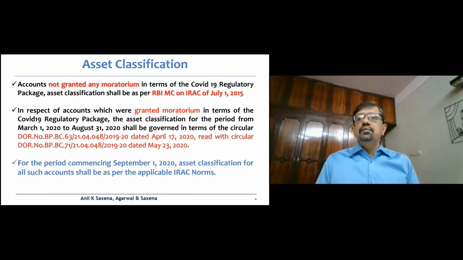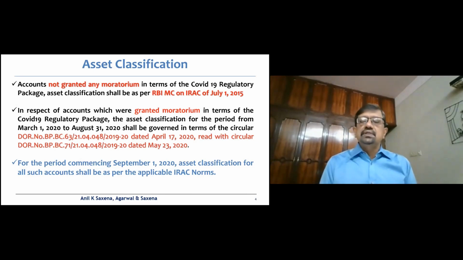So, whenever you read the circular of the 7th of April 2021, you would have to read both these circulars to be able to understand the asset classification. And of course, from 1st September 2020, the asset classification for all such accounts shall be as per the applicable IRAC norms.